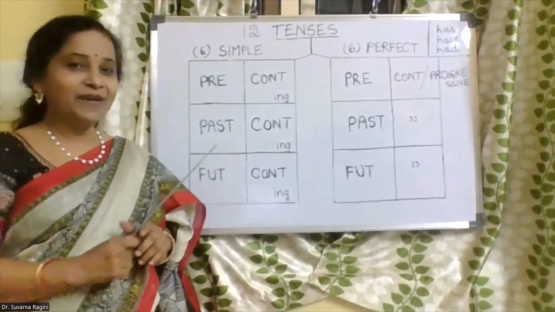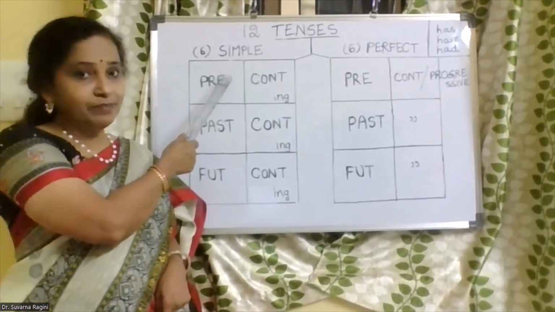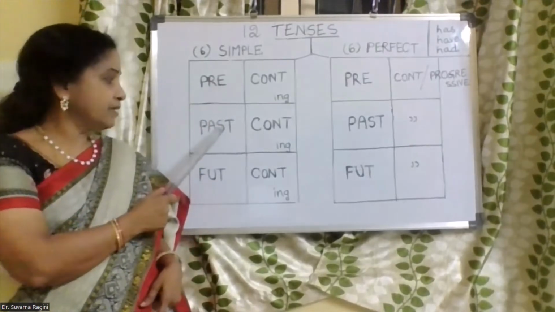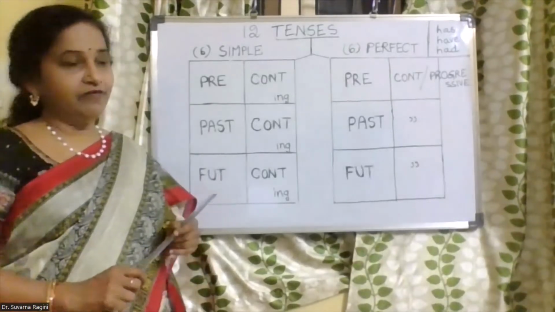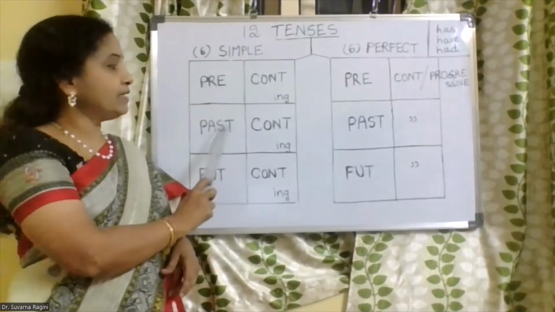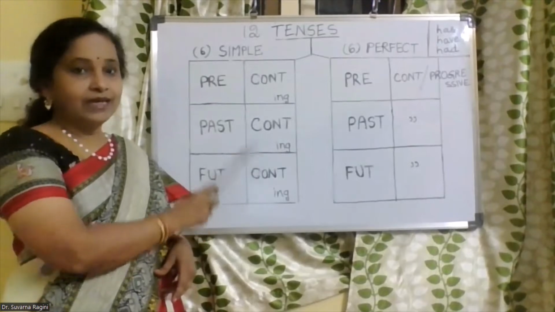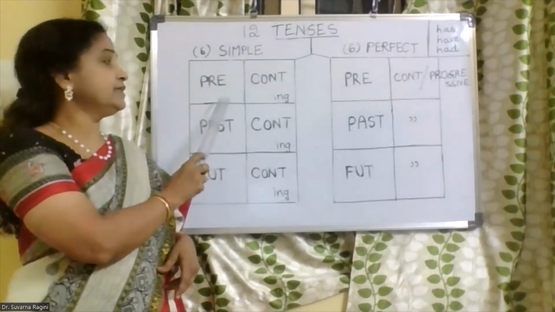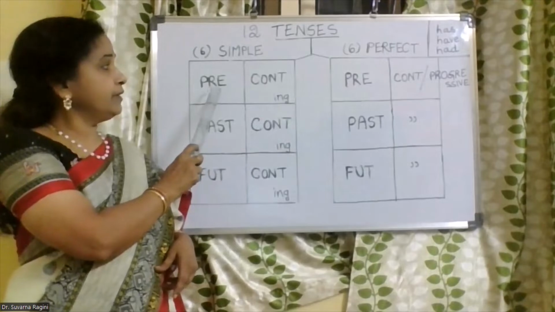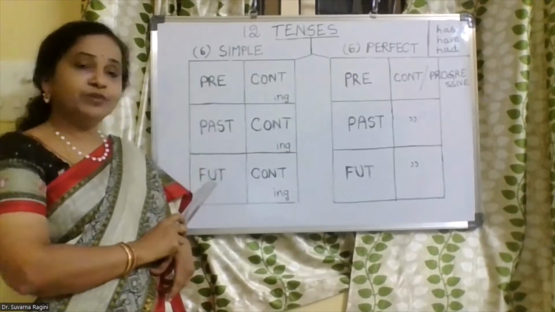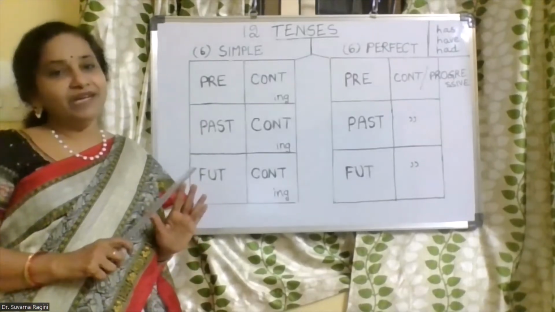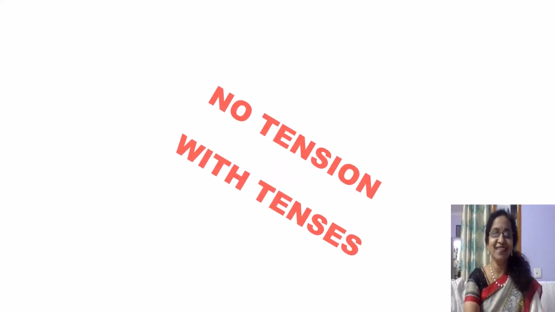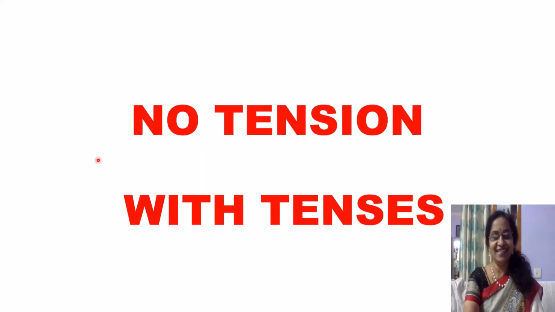Okay, so these are the 6 simple tenses: present tense, past tense, future tense. These 3 tenses are very common and you know them very well. And the present continuous, past continuous, and the future continuous. So these are the 6 simple tenses. And there are a few exceptions in present tense and future tense. That is what I'm going to teach you. Otherwise, these tenses are very familiar to you all. And the title of today's class is No Tension with Tenses.